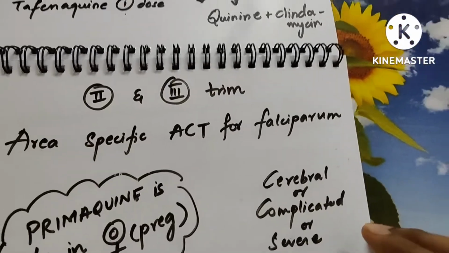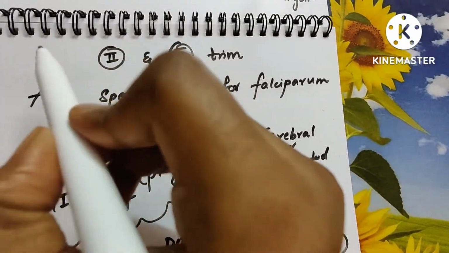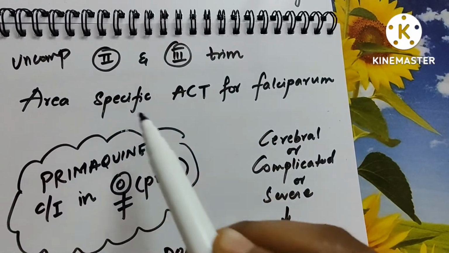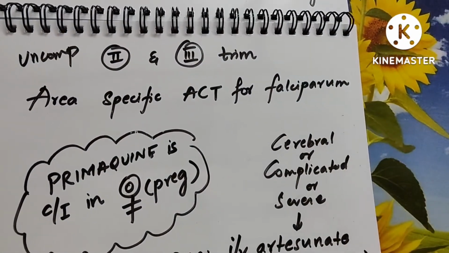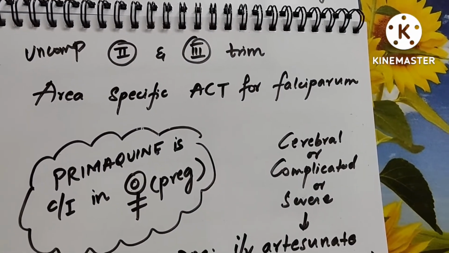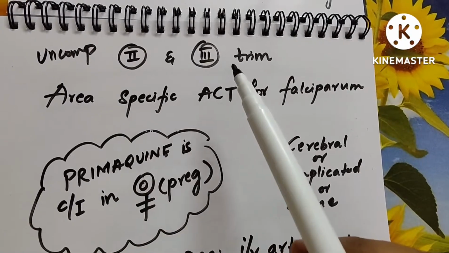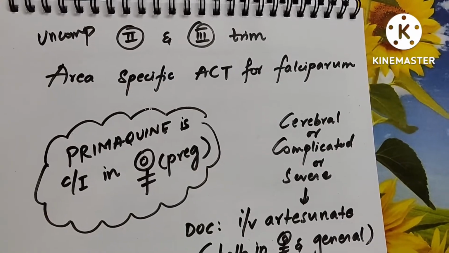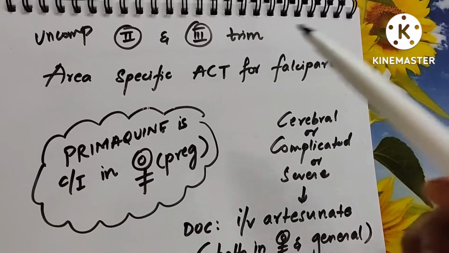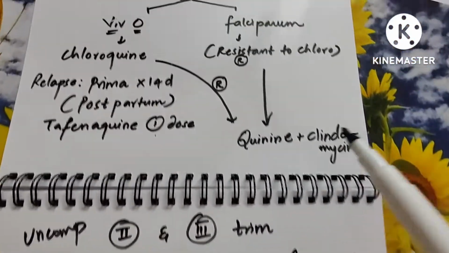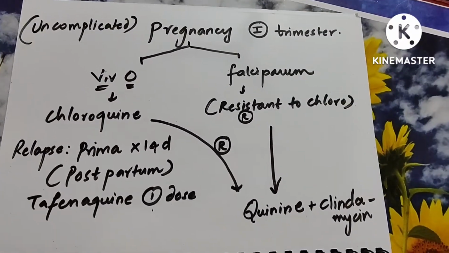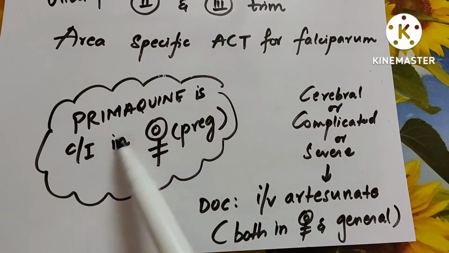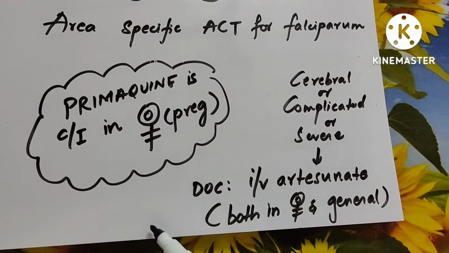When we discuss uncomplicated malaria in the second and third trimester, this depends upon the area specific artemisinin or artesunate based therapy for falciparum. Second and third trimester is like any general population. You have to see whether it is a northeastern state or the other states, and you have to follow that therapy. That is simple. The things you need to remember more are from the first trimester. And the important point is primaquine is contraindicated in pregnancy.